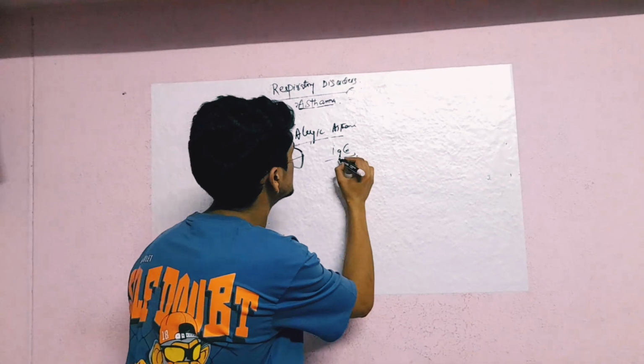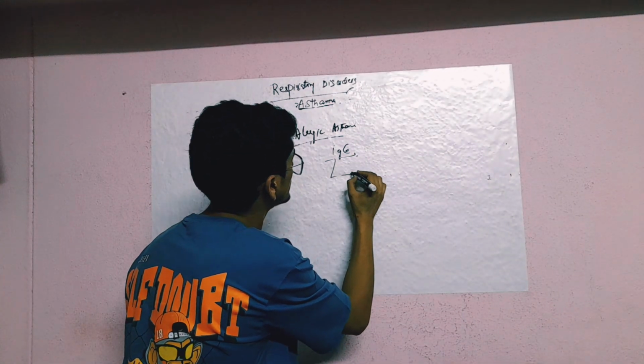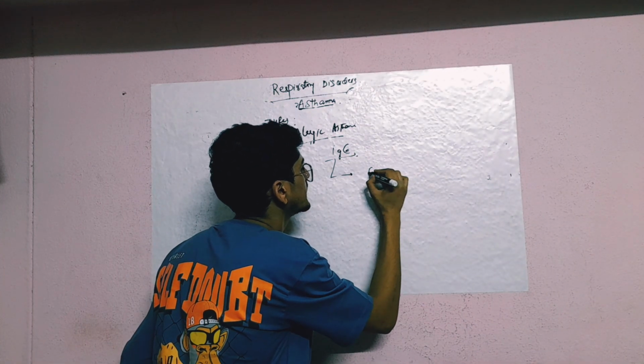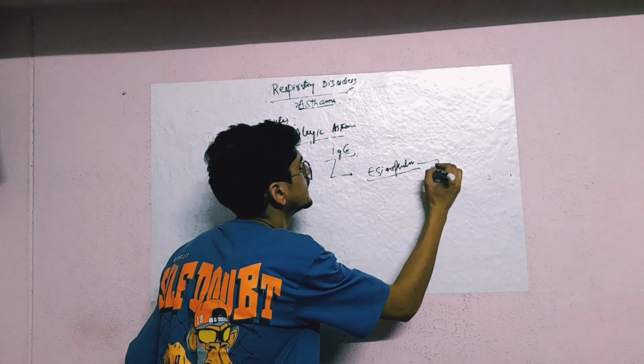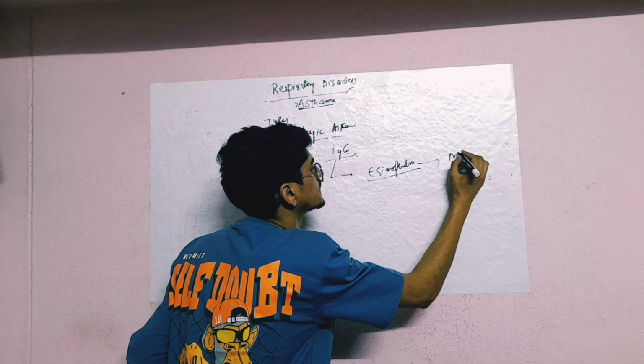In place of IgE, eosinophils will be produced in place of neutrophils.